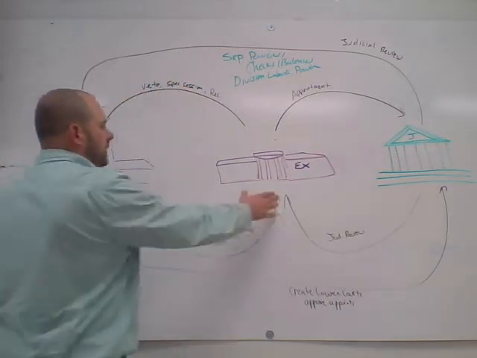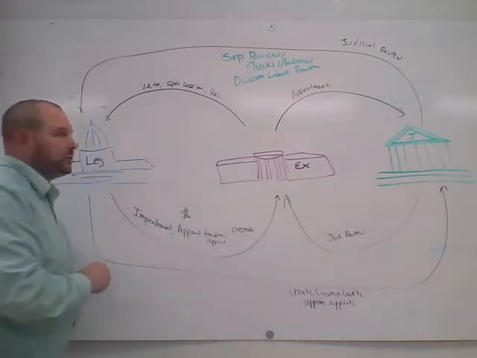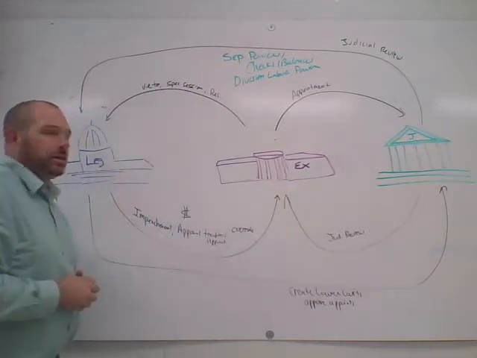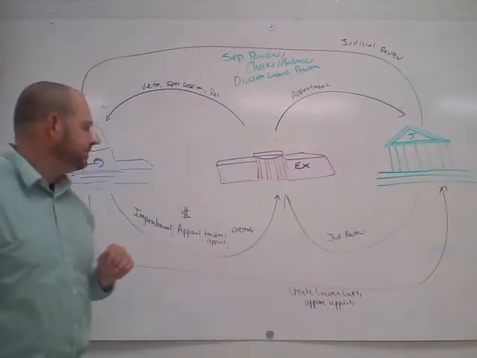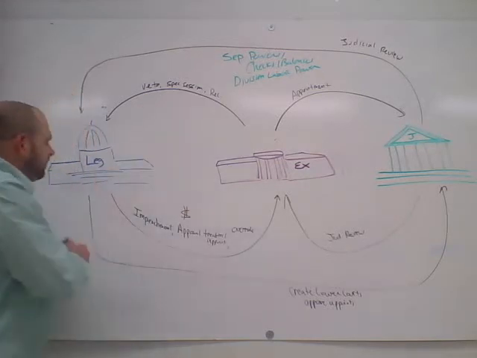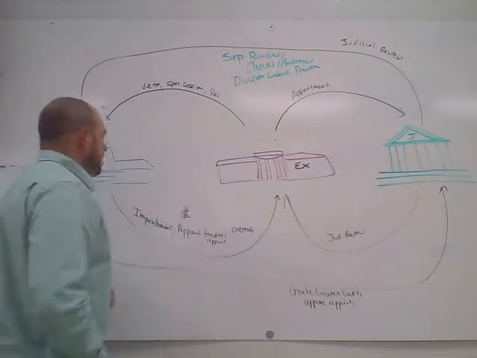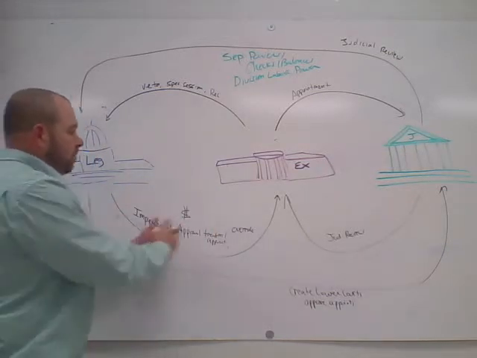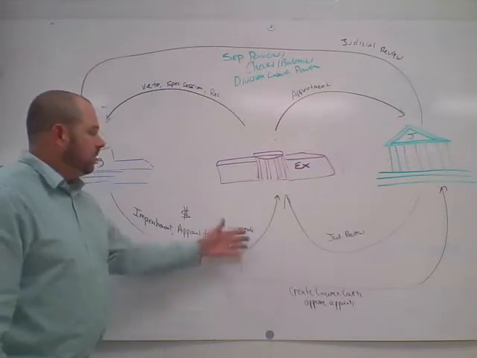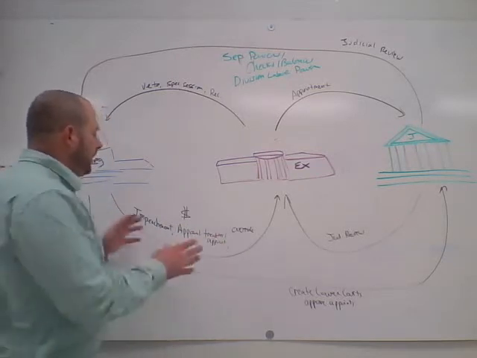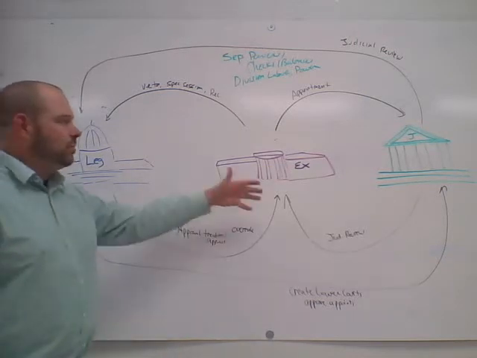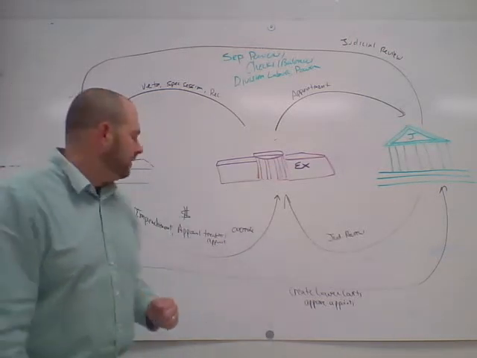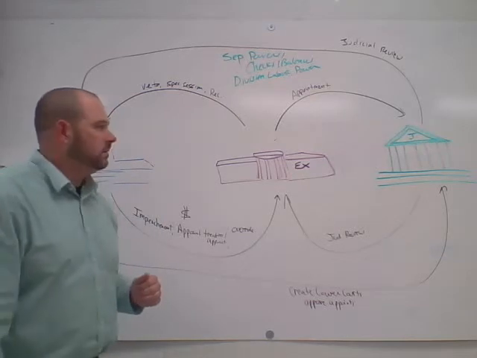For example, the executive branch checks the legislative branch by vetoing their legislation at times, calling special sessions, and recommending legislation. The legislative branch, in turn, can check the executive by impeachment, approving their appointments or treaties, overriding vetoes, and the big one is the power of the purse. If the legislative branch does not approve of programs created by the executive, they will not fund it.